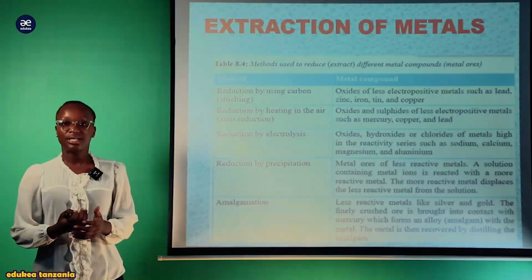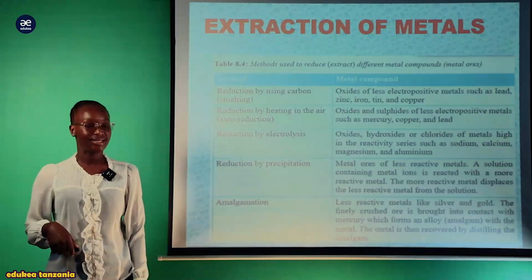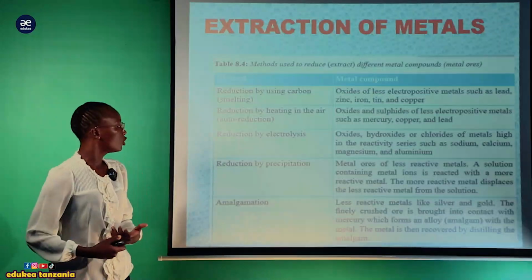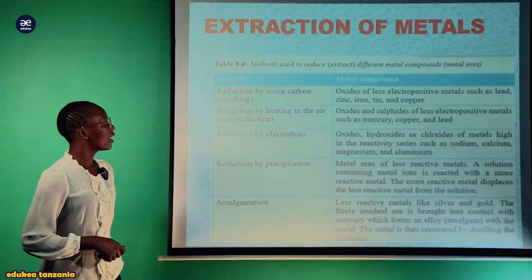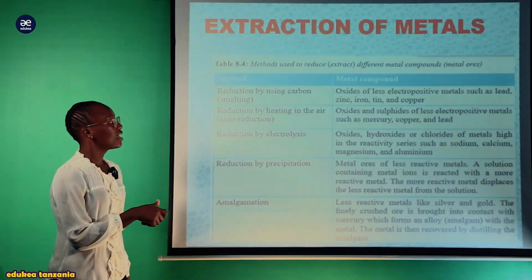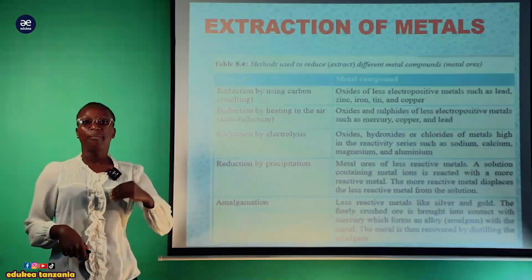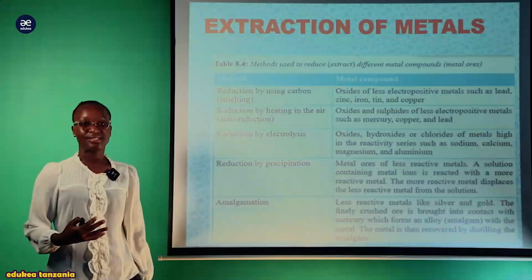But also we have the method of reduction by heating in the air, ambayo tunaita auto reduction, kwamba yenyewe ina involve oxygen gas, kwamba hii hapa ina involve metal compound ambazo ni oxide and sulfide of less electropositive metal, ambazo tunaongelea mercury, copper and lead. Hizi pia ni less electropositive metals.